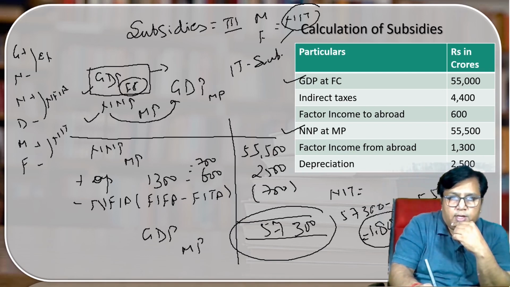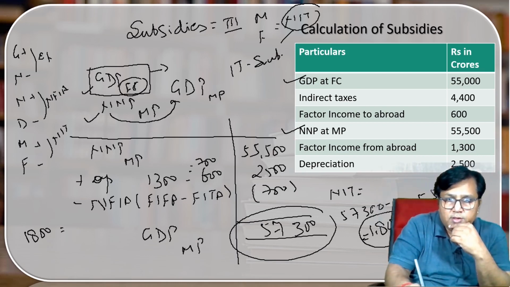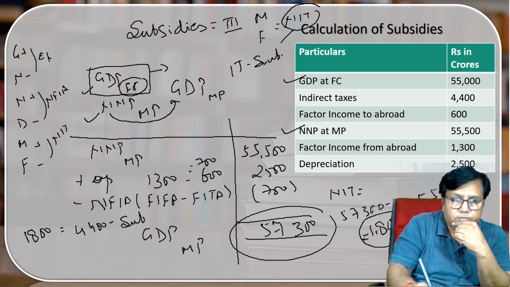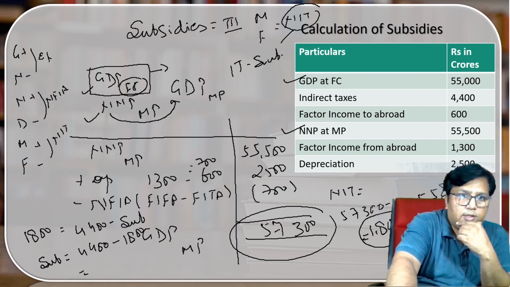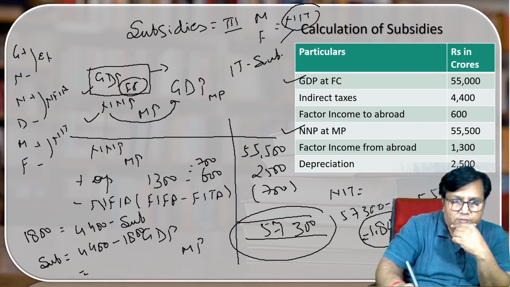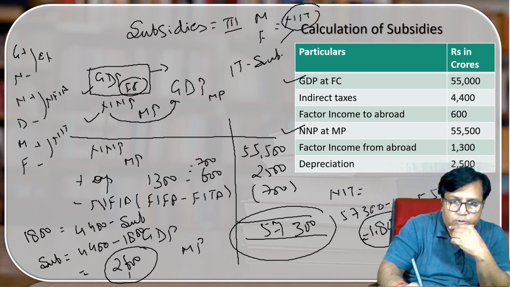Now I have the information of net indirect taxes, 1,800. What is the value of indirect taxes? It is given over here, 4,400. Subsidies I have to calculate. It means subsidies is equal to 4,400 minus 1,800. So here we get the value of the subsidies, that is 2,600 crore. I hope the point is clear.